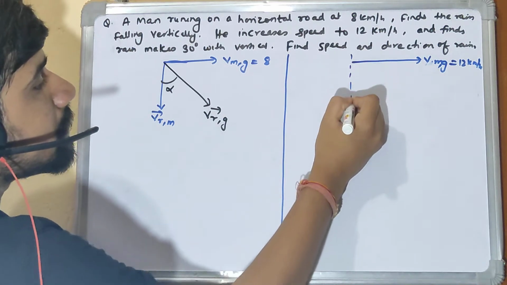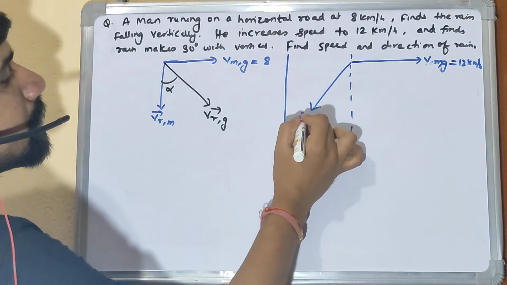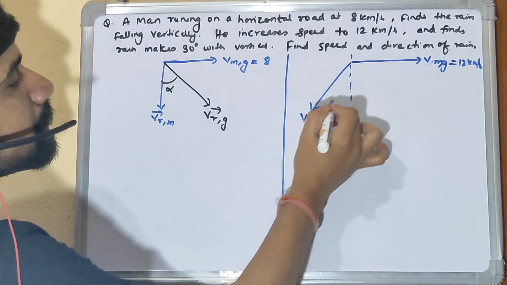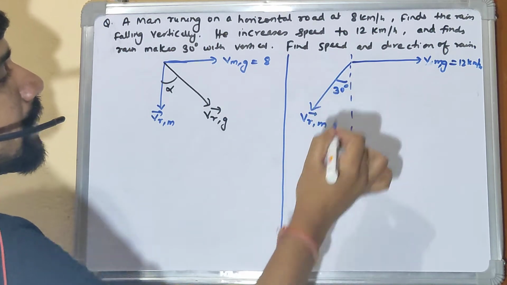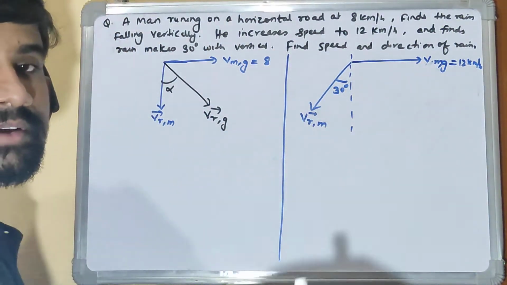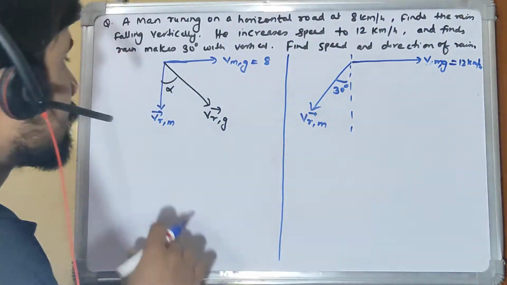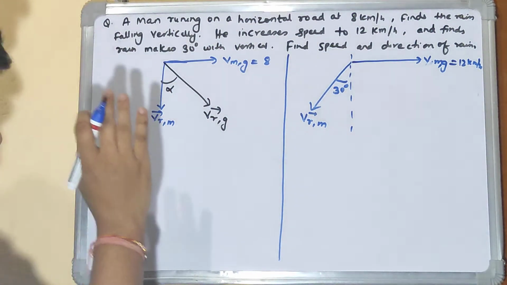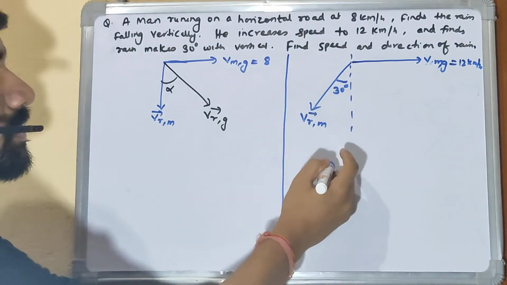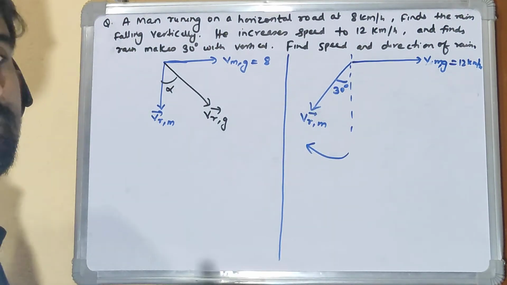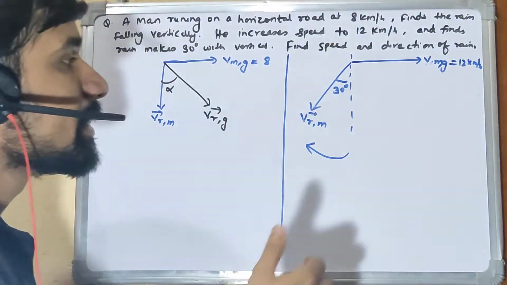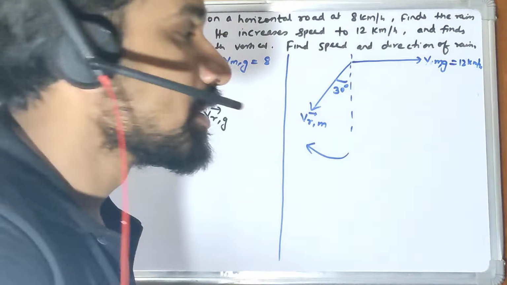So if this is vertical, rain is hitting him at 30 degrees with respect to vertical, right? And since speed has increased, we have taken the shift in the clockwise direction. You see, this is rain with respect to man, which is exactly vertical. Now we have taken 30 degrees in the positive or clockwise direction, not in the opposite direction, because speed has increased and the deflection will increase in the opposite direction, right?